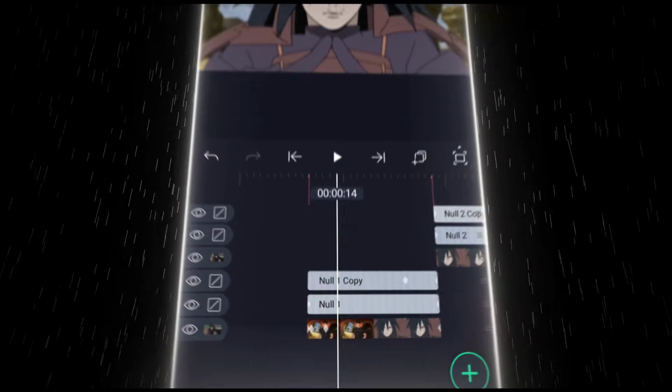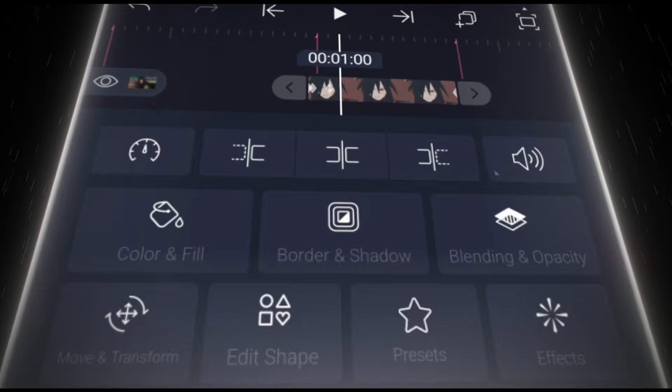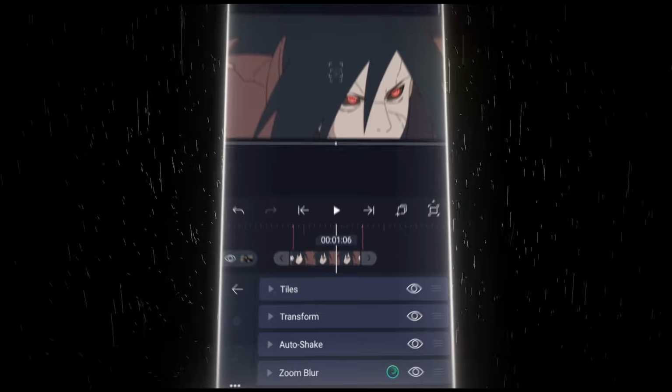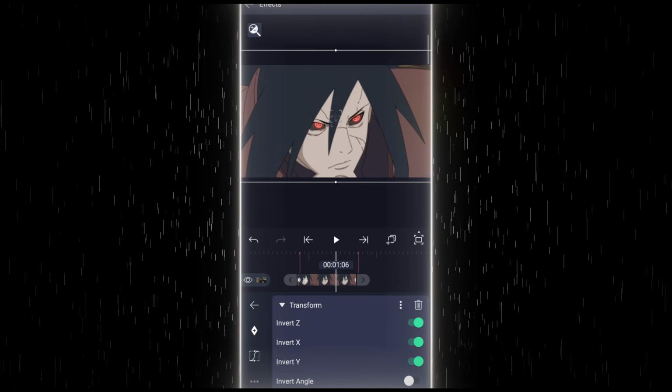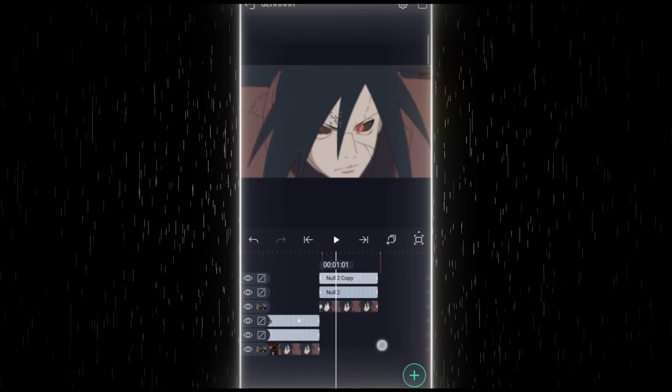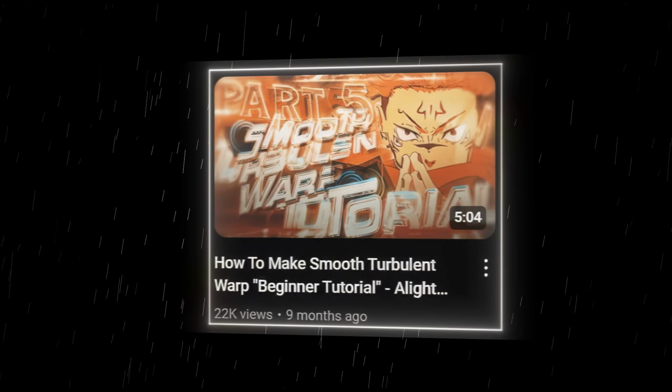Once you're done with the effects, you can just copy and paste all the effects into the second clip, and you can also change some settings like this if you don't like the result of the second clip's shake. Also, if you want to learn smooth warp like the one I did in the edit, you can check this out to learn smooth warp and turbulent displace.